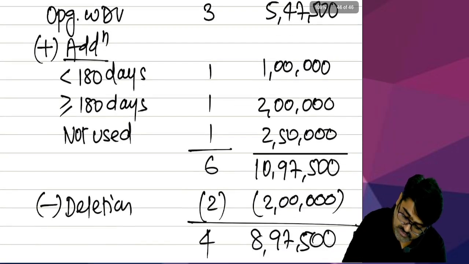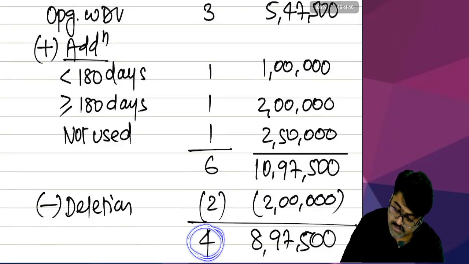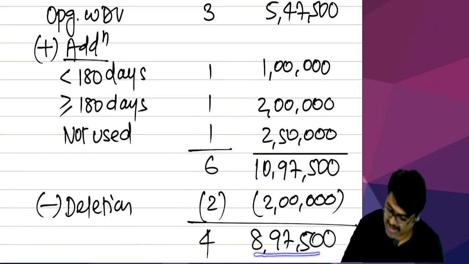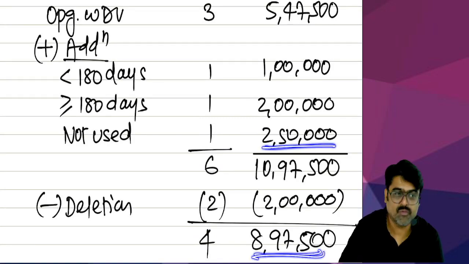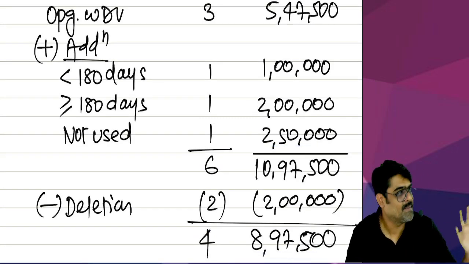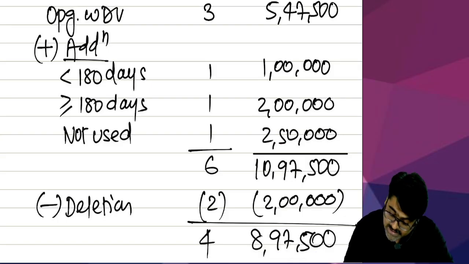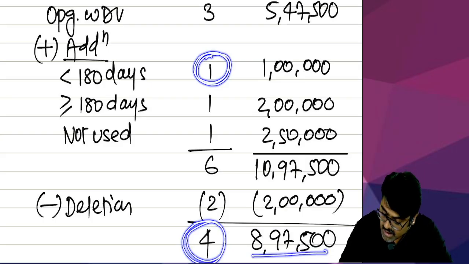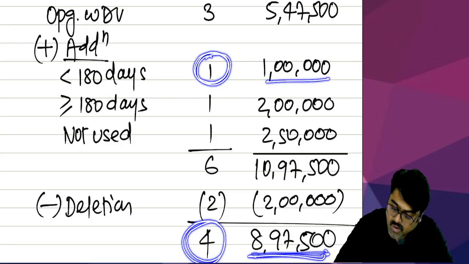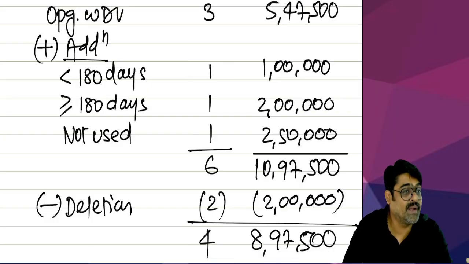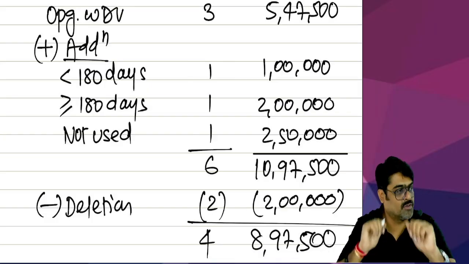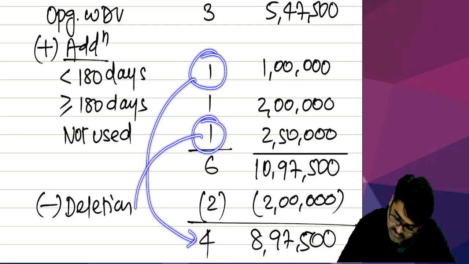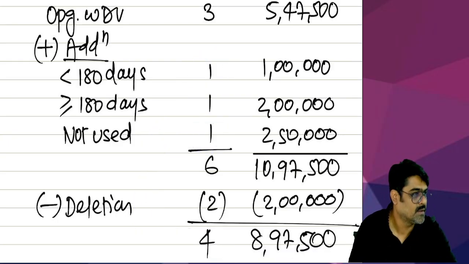Now you will have to ask yourself a question. In these 4 assets, what did I say? If this asset is also there, then out of this value, on 2,50,000 you cannot claim any depreciation. In these 4 assets, if this asset is also there, then out of 8,97,500, on 1 lakh depreciation will be at half rate. So let's assume that this asset is also there and this asset is also there.